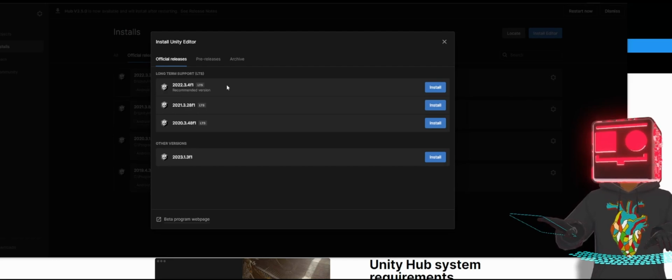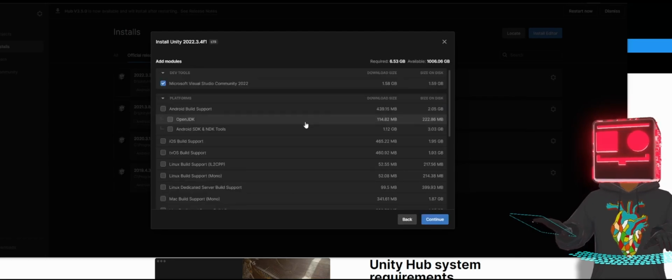Then there's a tech stream where Unity uses the version to test the new technology. Most of the stuff there is buggy. It's trial and error. So the golden advice is always to be on long-term support. Then you click install. So this is the most interesting part. Make sure that on your PC you have a lot of space.